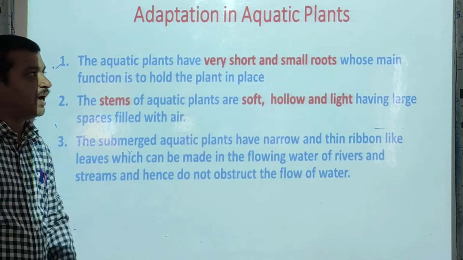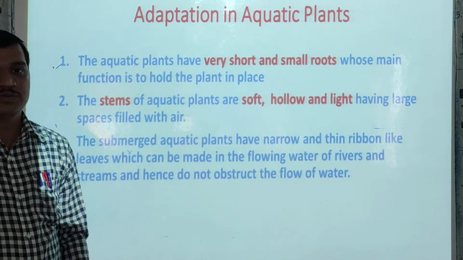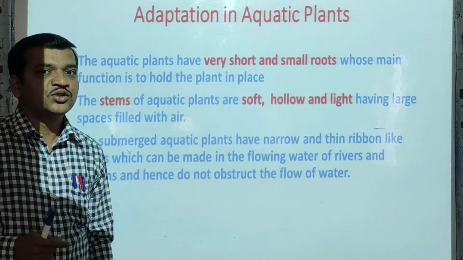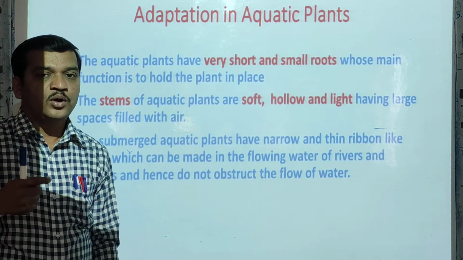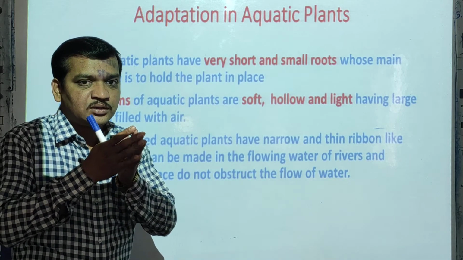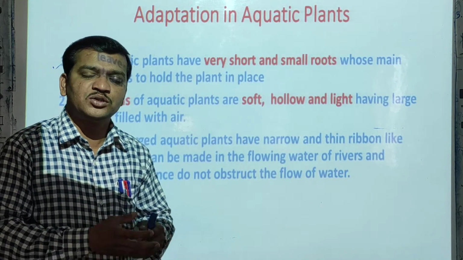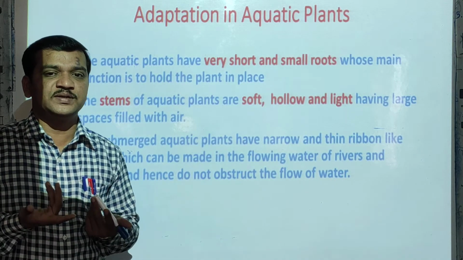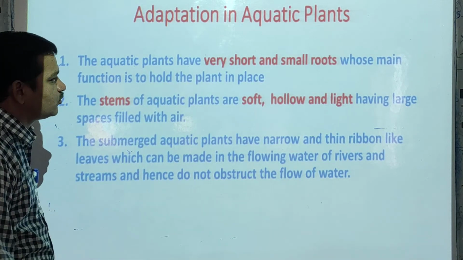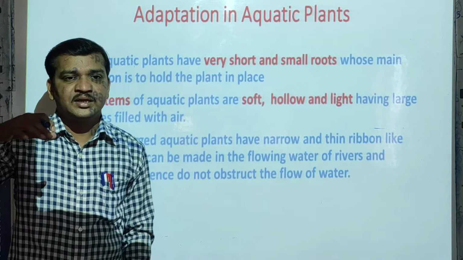First point, the aquatic plants have a very small root system because they are already in water. There is no need to grow more roots under the ground because water is available around the root system. That is why the root system is very small, whose function is only to hold the plant at one place.